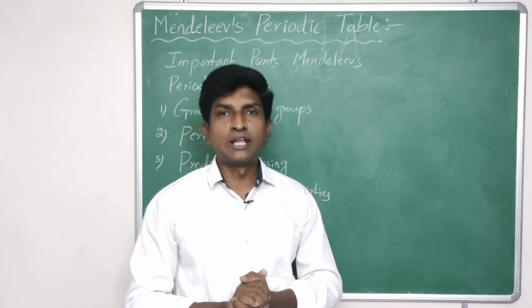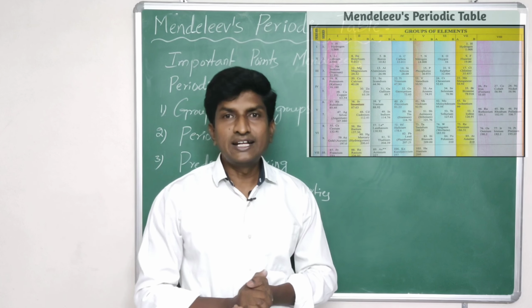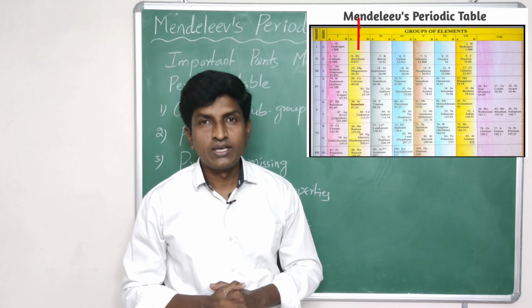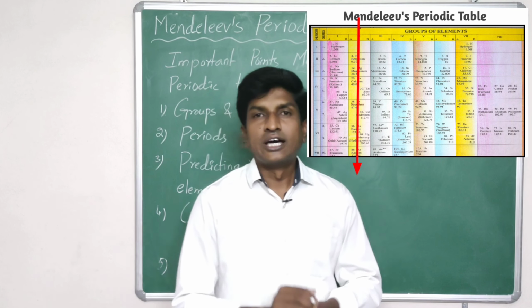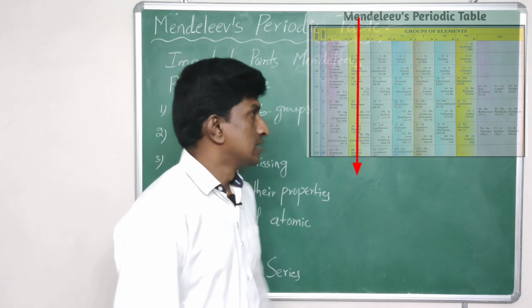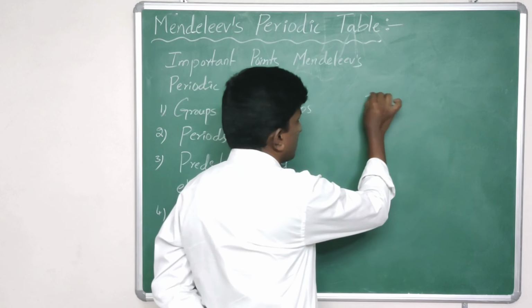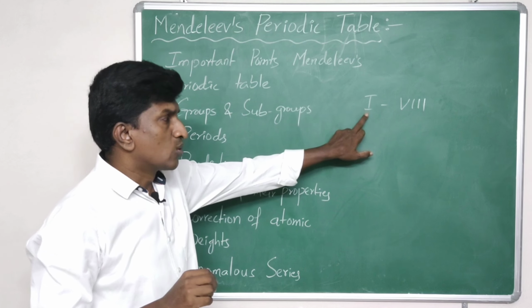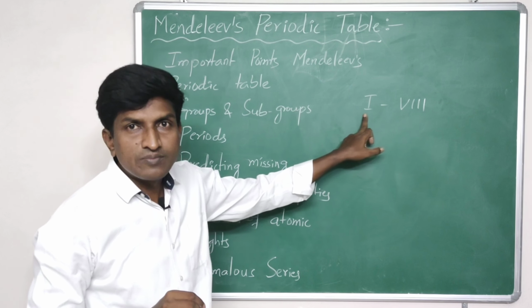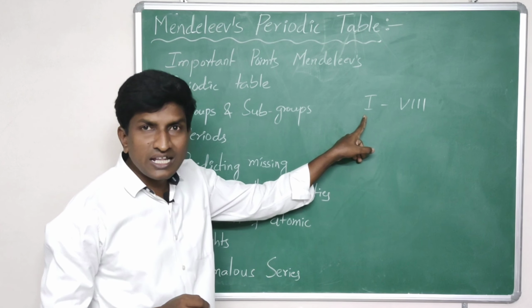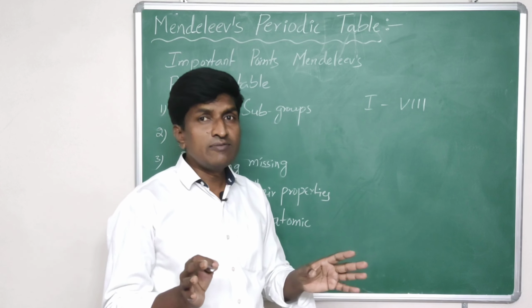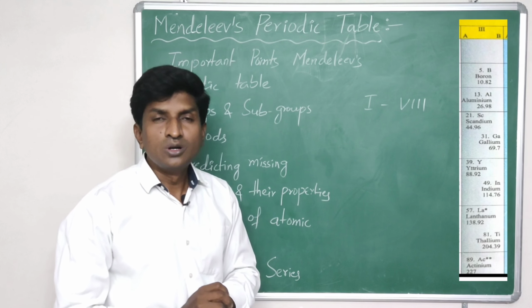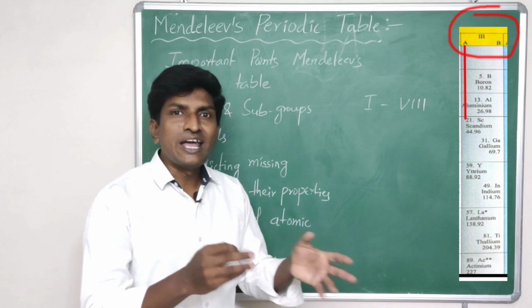In Mendeleev's periodic table, we can observe 8 vertical columns. These vertical columns are known as groups. Each group is represented with Roman numbers 1 to 8. All the elements present in a group have similar properties. Also, Mendeleev divided each group into 2 subgroups named A and B.